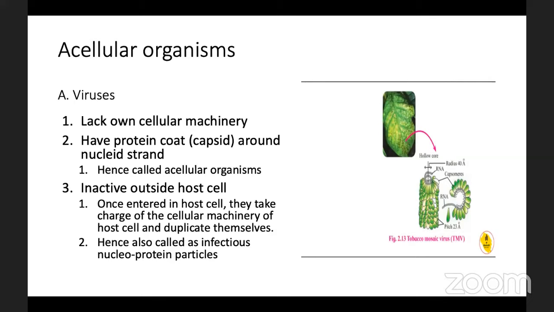Viruses have either DNA or RNA as genetic material, but never both together. Viruses lack cellular machinery. They have a protein coat called the capsid around the nucleic acid strand. Hence, they are called acellular organisms.